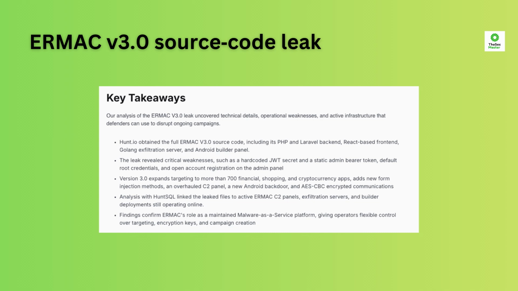ERMAC's third version targets more than 700 banking, shopping, and cryptocurrency apps, adds new form injection methods, implements AES CBC encryption, and comes with a new Android backdoor written in Kotlin. The leak also revealed operational sloppiness, a hard-coded JWT secret, a static bearer token, and default root credentials on the admin panel.